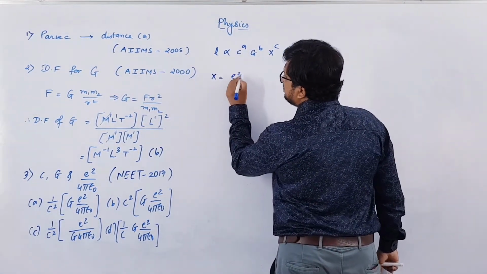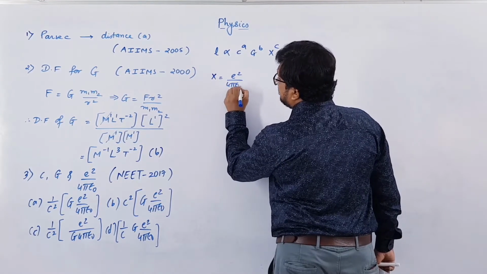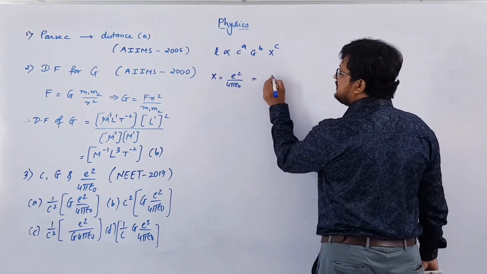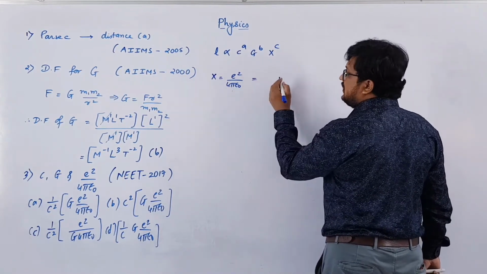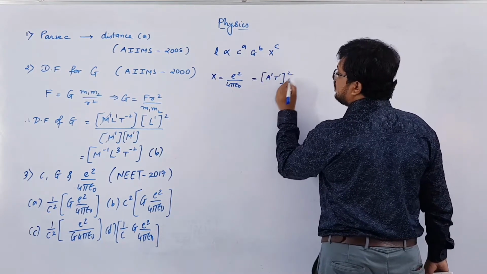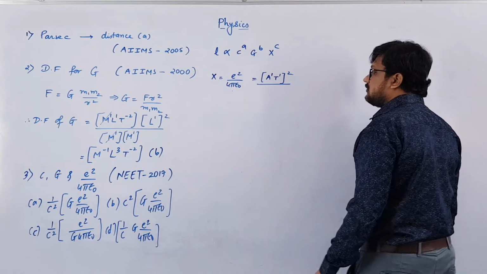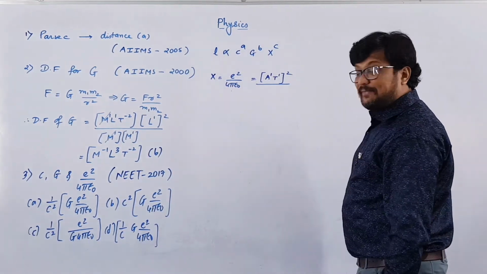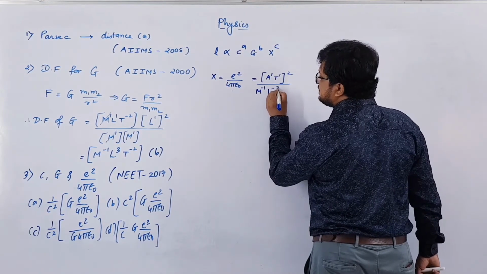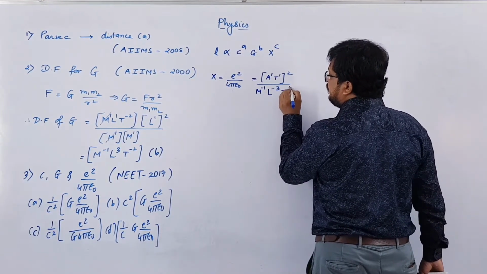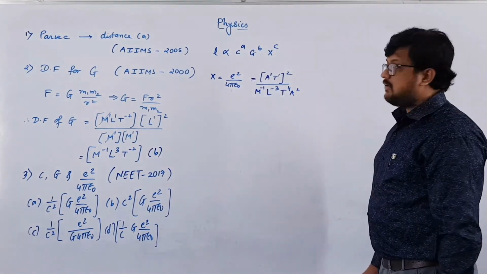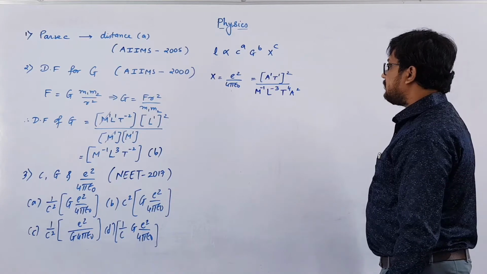Basically x is e square by 4 pi epsilon naught. e is charge. So what is the unit of charge? Charge Q is equal to I T. I is ampere, so A1 T1 whole square over 4 pi, which is a constant term, and the dimension for epsilon naught is M minus 1 L minus 3 T4 A2. You should remember the dimension formula for permittivity. Epsilon naught is permittivity.